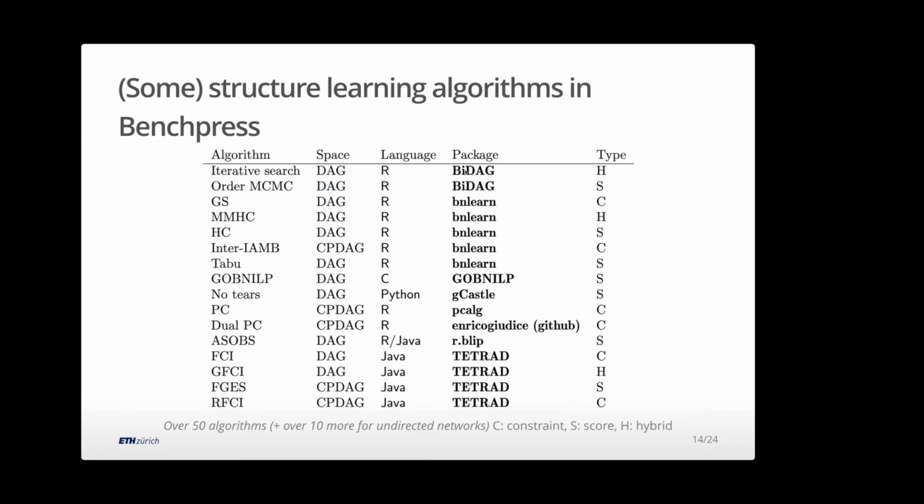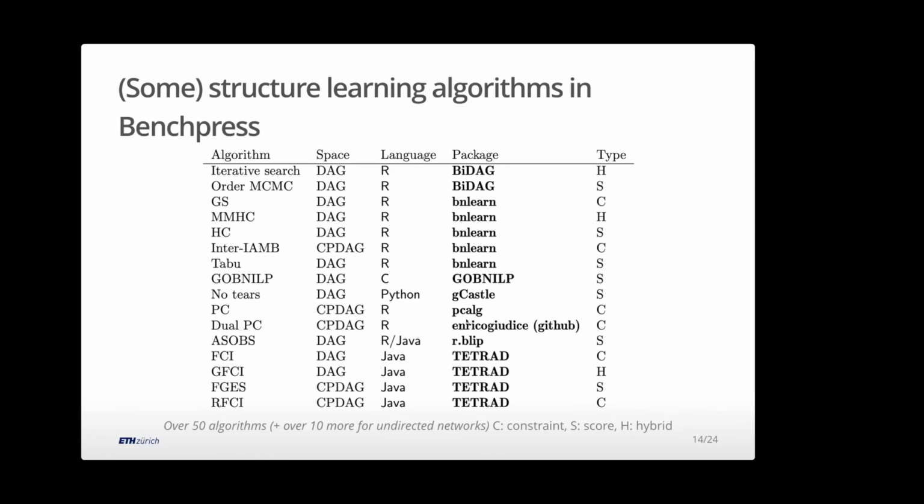So often you can import an entire package. One of the packages here is the one that we generated for sampling graphs. So these two algorithms would be our ones with this BiDAG package. The BNLearn package is quite a big one, also R-based, which involves a lot of greedy search and hill search. And also, it's another kind of search algorithm in this space of graphs. GobNib is an ILP thing, so it's an exact solver, but you have to restrict your search space first to make it run. This is one of these new continuous embedding algorithms.